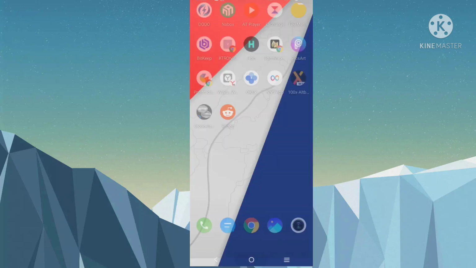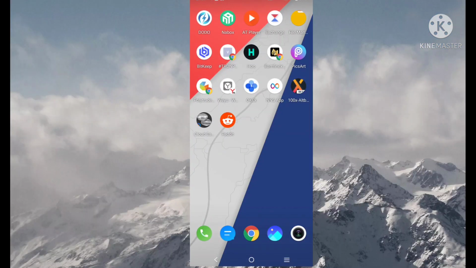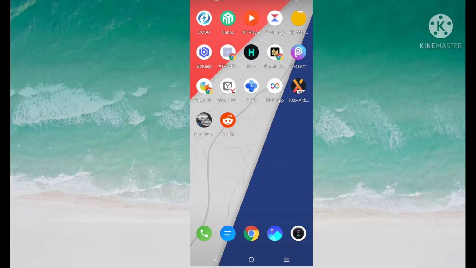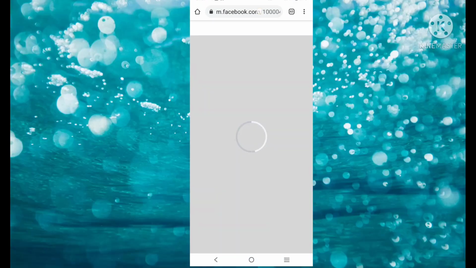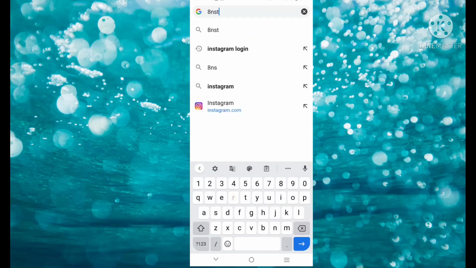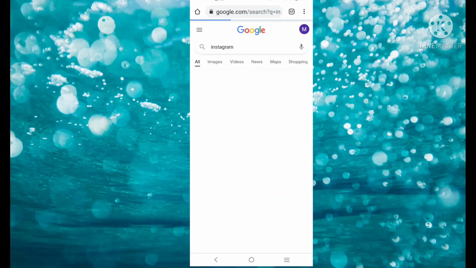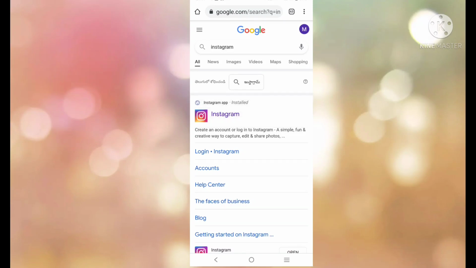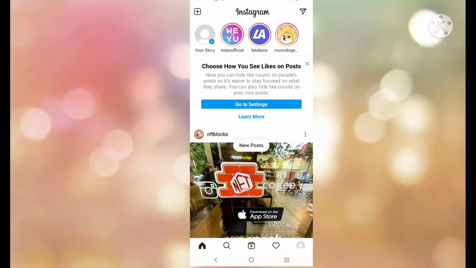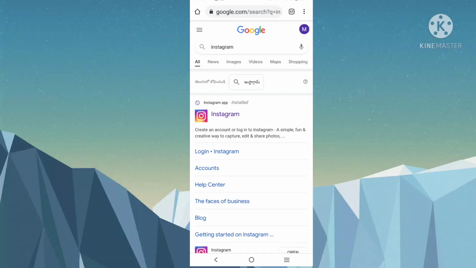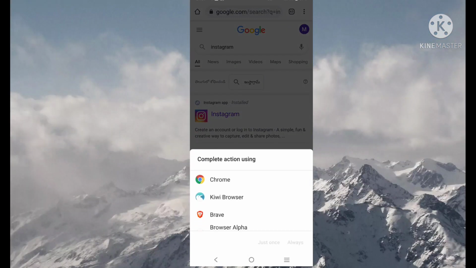Now Instagram. You have to download the Instagram app and complete the registration. After completing registration, open Chrome and type Instagram. After that, click on Instagram. You have to click on login to Instagram.